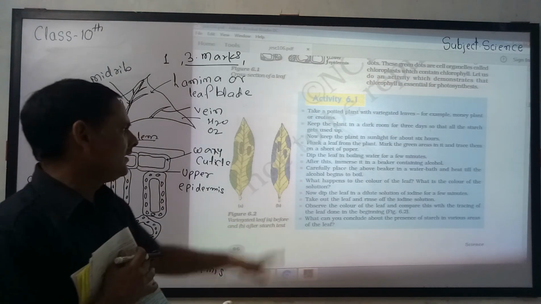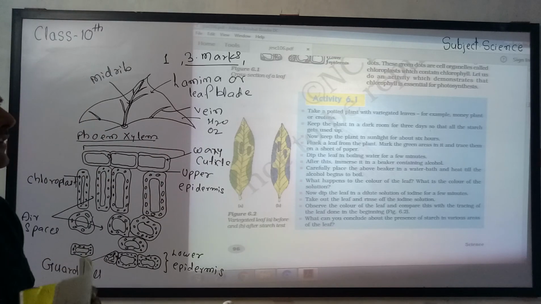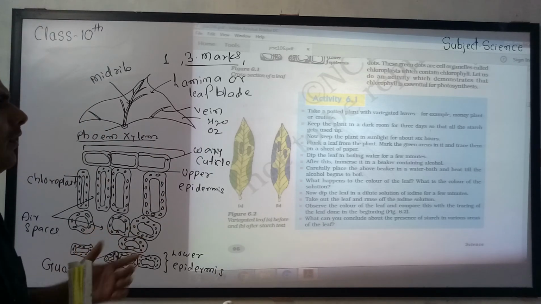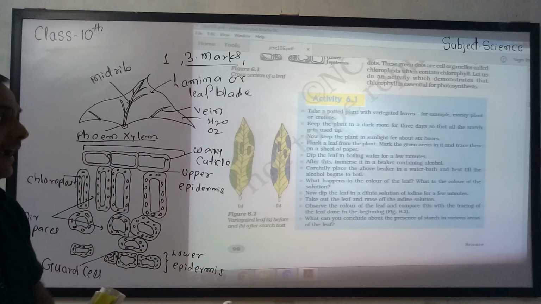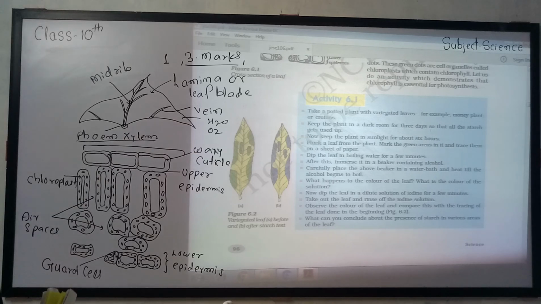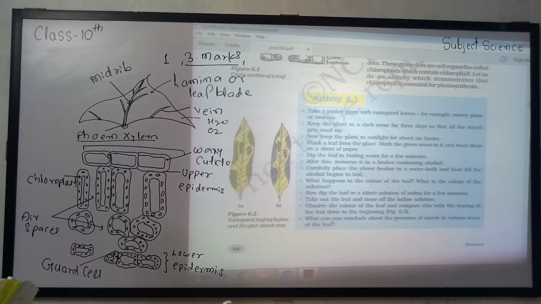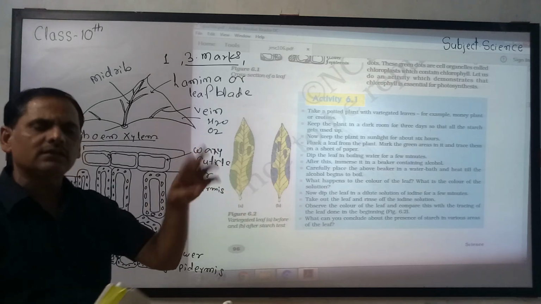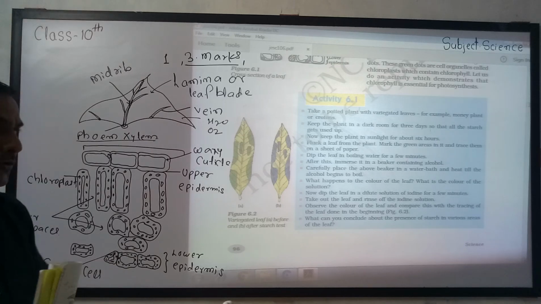2 types of leaf are here. Take a potted plant with variegated leaves, for example money plant and crotons. Keep the plant in a dark room for 3 days so that the starch gets used. Means we keep this plant in a dark room for 3 days, so the plant will already use up its starch.